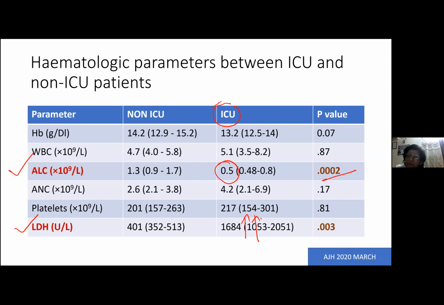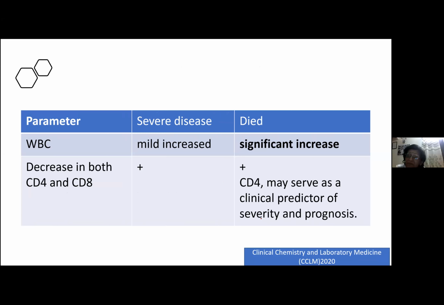So there were other studies also which were done. This was another study which compared the group of people who died due to COVID with the group of people who had a severe disease. So was there any difference between people who are going to die with COVID versus those who are going to have a severe disease? They found one thing: whenever the WBC count is very high, significantly high, these are the group of patients who usually die. We'll see later why this happens. Also, although the WBC count is increased, lymphopenia is seen in both of them. So both had significant lymphopenia.